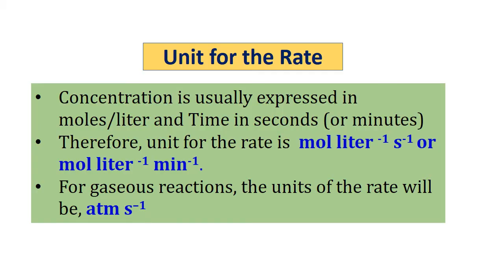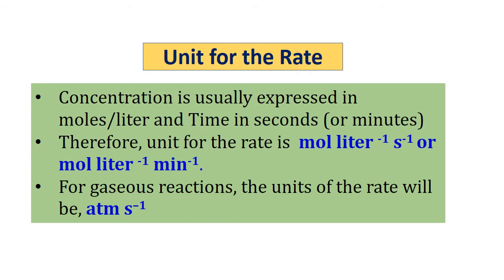Now, we shall see the unit for the rate. We know that concentration is usually expressed in moles per liter, and time is expressed in seconds or sometimes minutes. Literally, we can say that the rate is concentration divided by time.